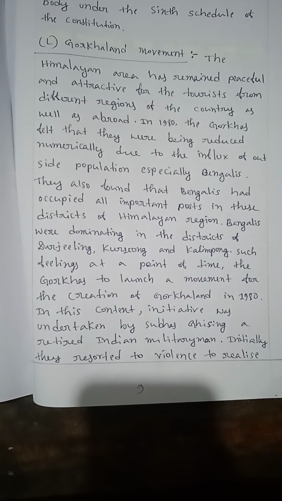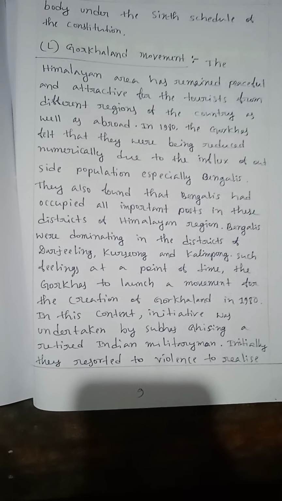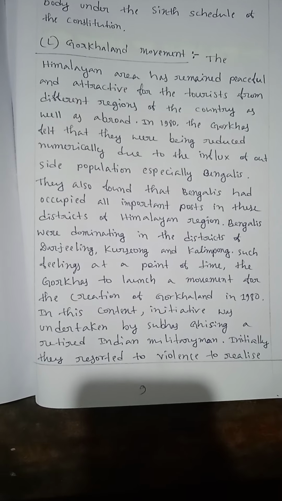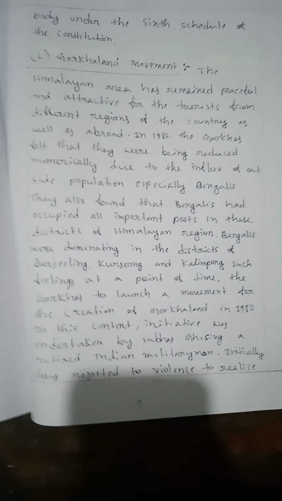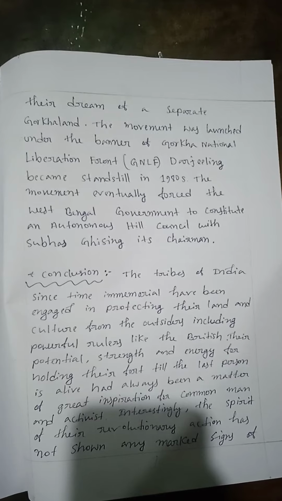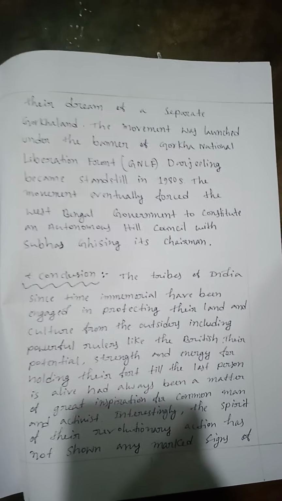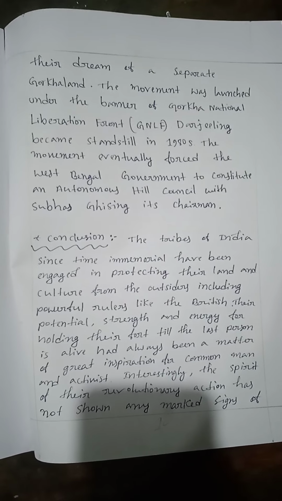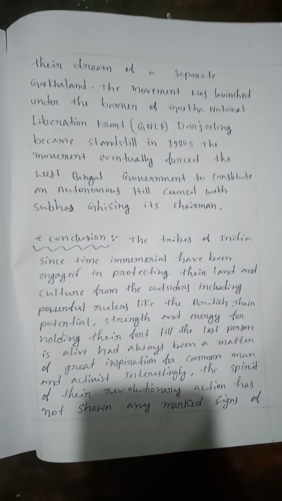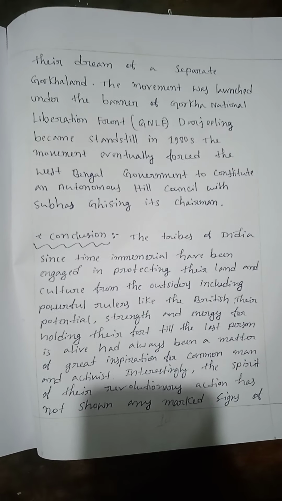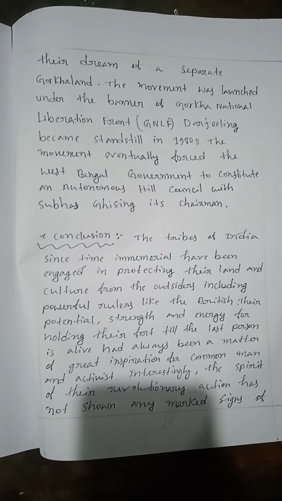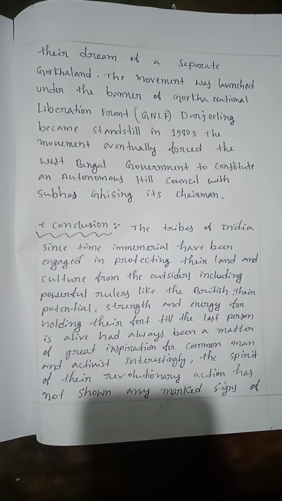In this context, the initiative was undertaken by Subhash Ghising, a retired Indian military man. Initially, they resorted to violence to realize their dream of a separate Gorkhaland. The movement was launched under the banner of the Gorkha National Liberation Front (GNLF). Darjeeling came to a standstill in the 1980s. The movement eventually forced the West Bengal government to constitute an autonomous hill council, of which Subhash Ghising was chairman.